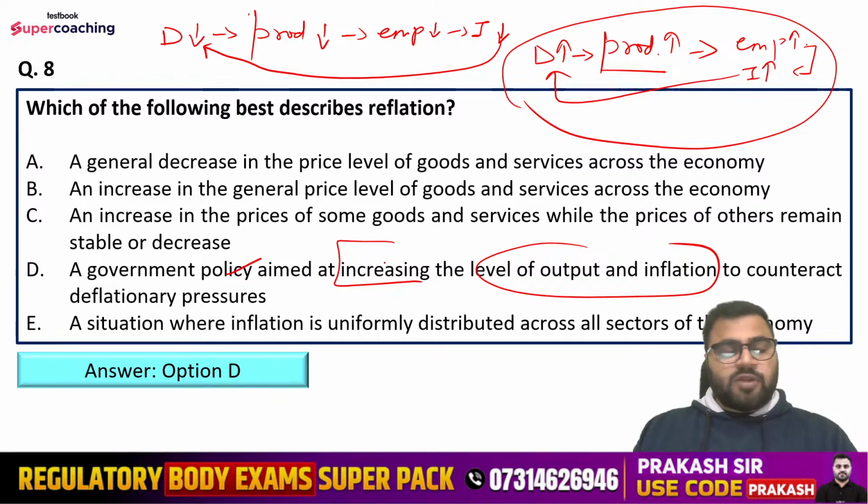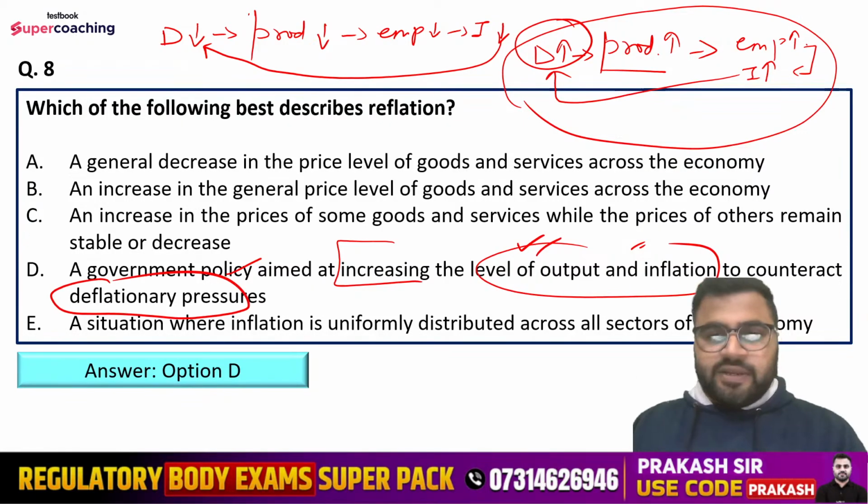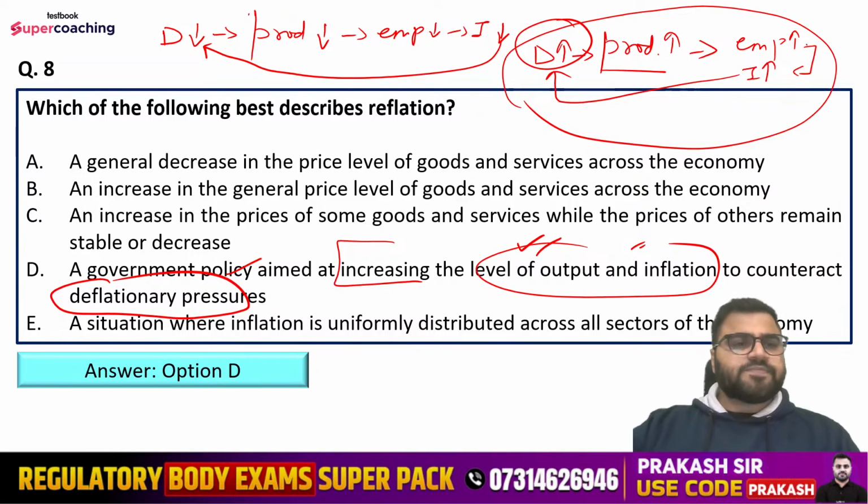It is a deliberate policy of the government which aimed at increasing the level of output and inflation. So basically what will happen when people start demanding, that will lead to an increase in production, and that will lead to an increase in prices also, right? So basically to counteract the deflationary pressures, to get rid of the recessionary phases, government takes this deliberate step, that is the reflation. Clear?